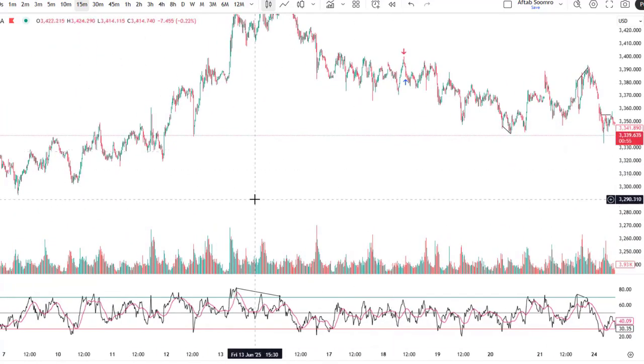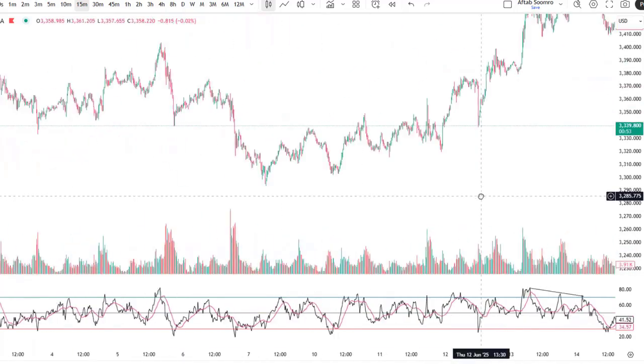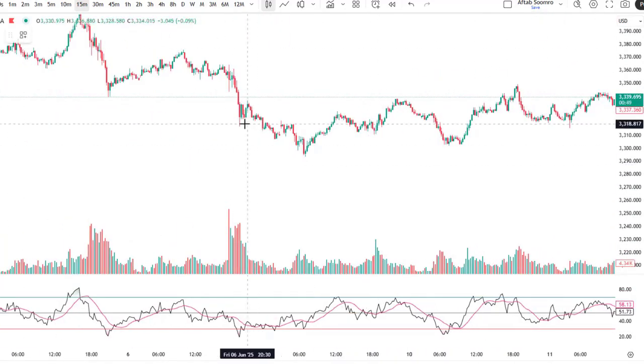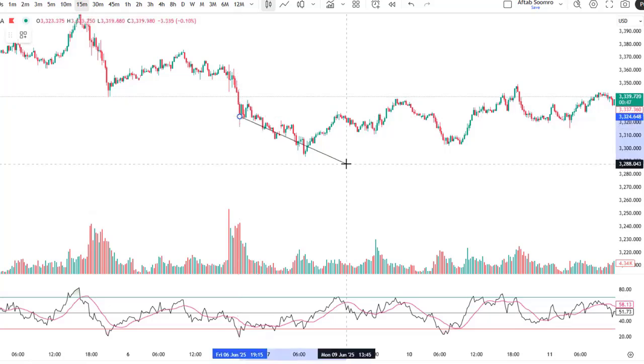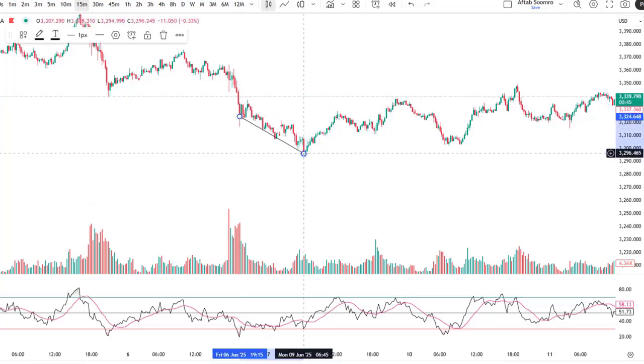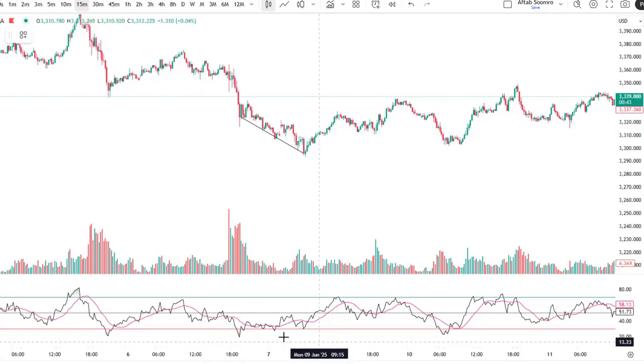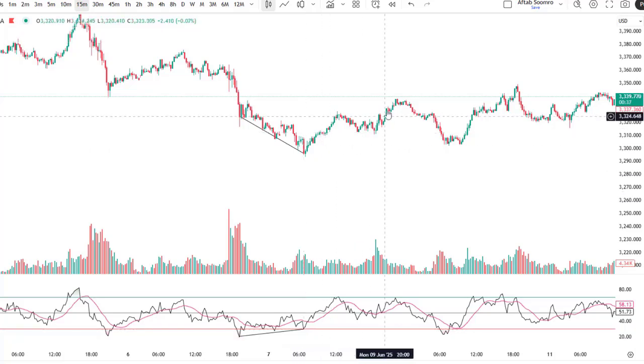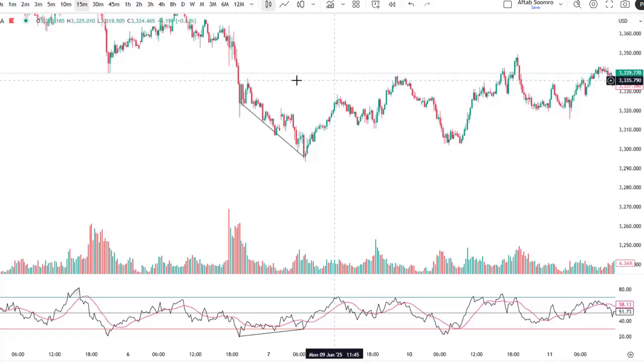There are so many examples we can find in this market. You can check it out here. This is another example. The market is creating lower lows, but the RSI is creating highs. As a result, we have got the buy trend up to these levels, up to this fair value gap level.